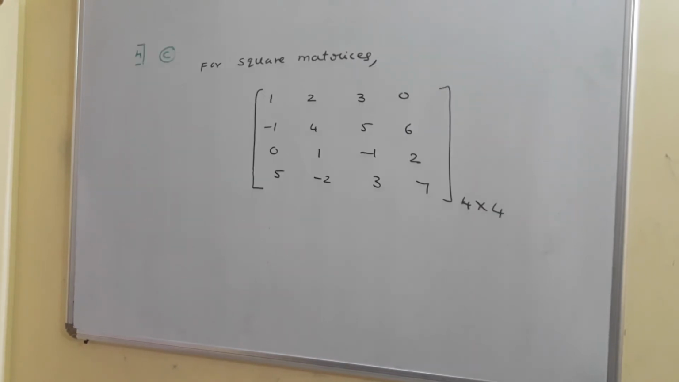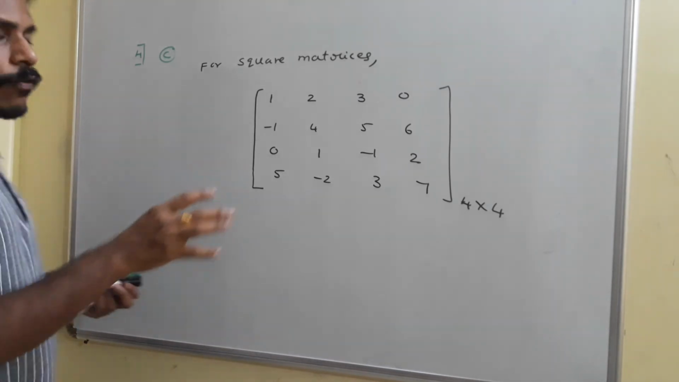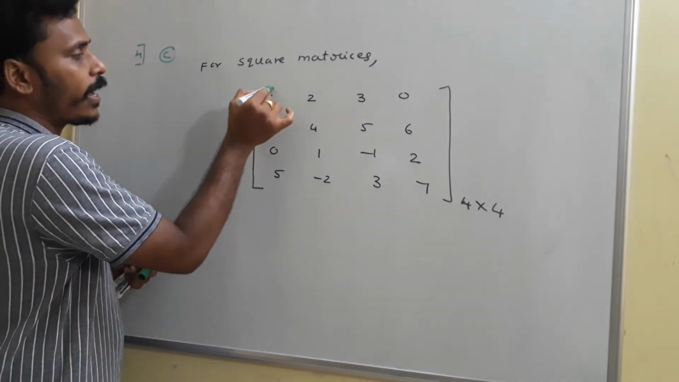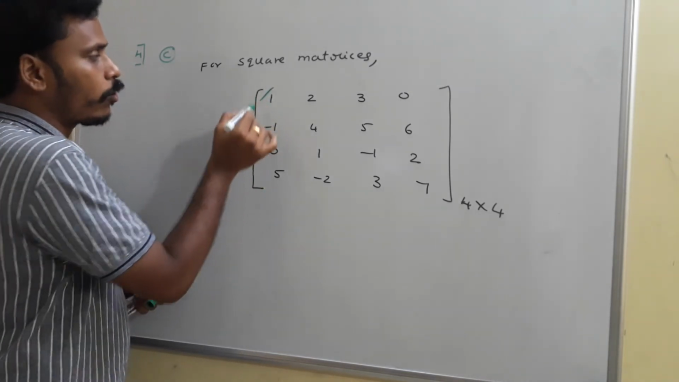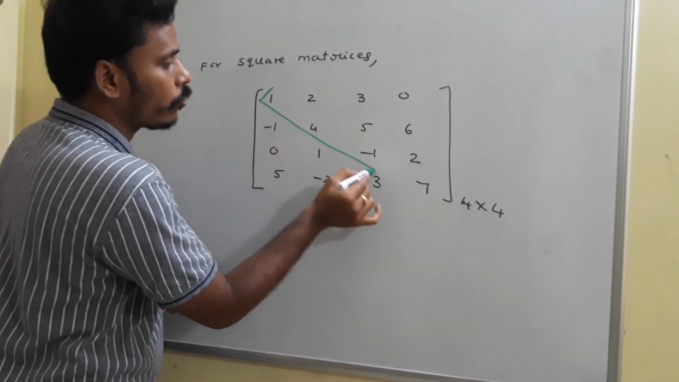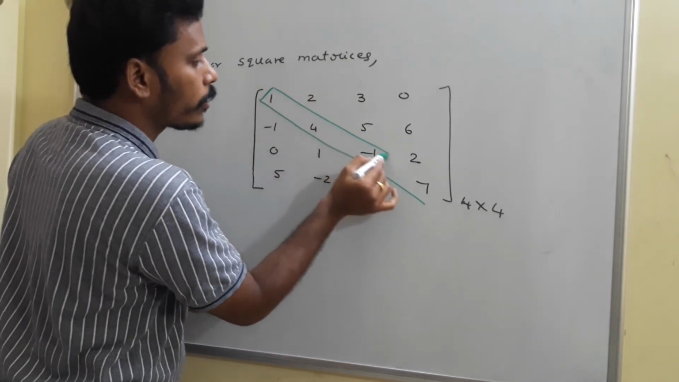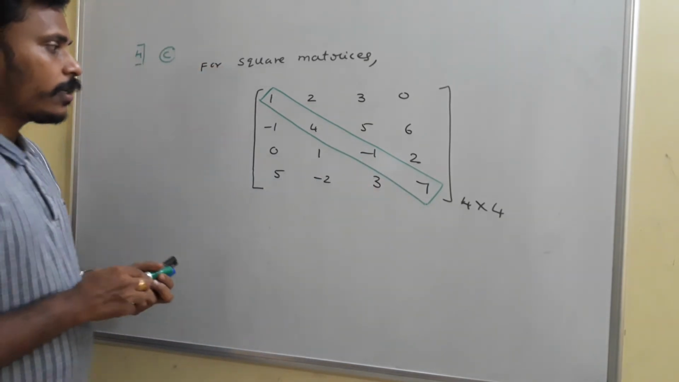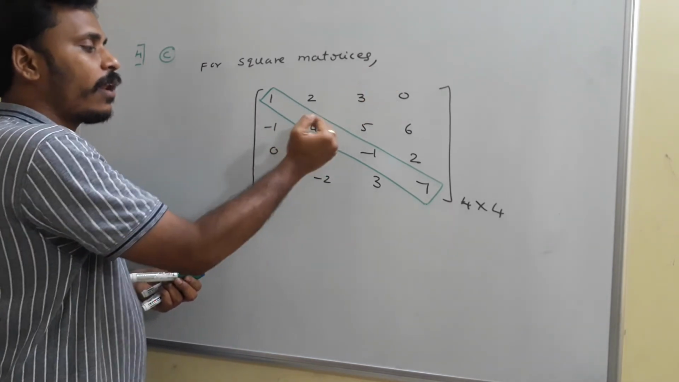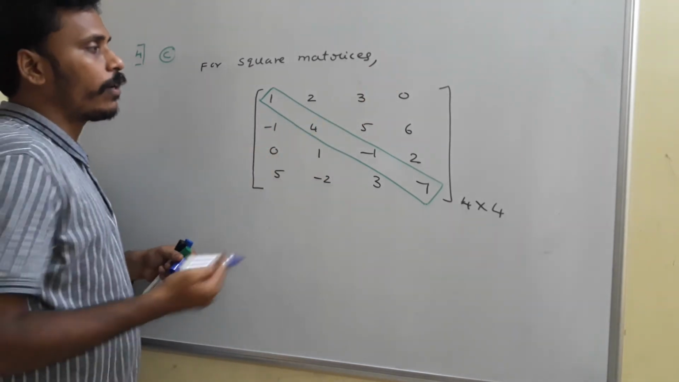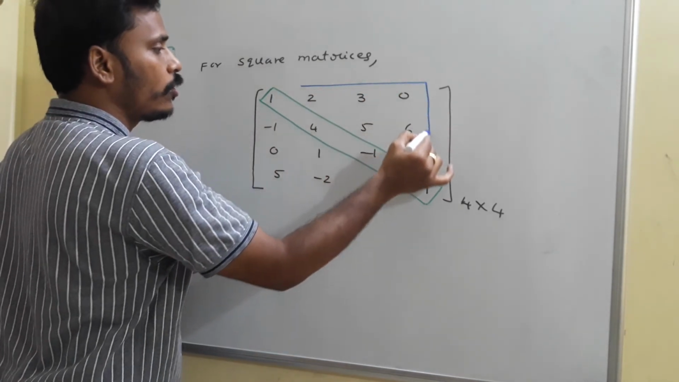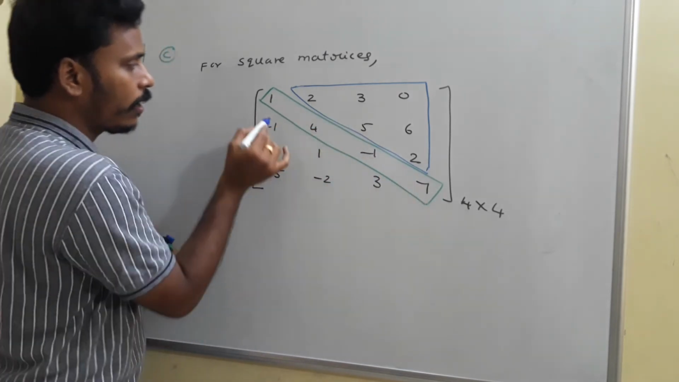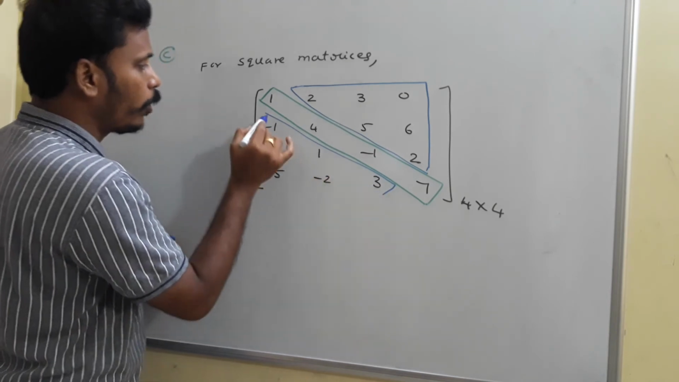Have a look at a square matrix of order 4 by 4. Surely it has a diagonal. What is its principal diagonal? It starts from the first element of the first row to the last element of the last row. If this is the principal diagonal, there are some elements above this diagonal as well as below it. You can identify these elements like 2, 3, 0, 5, 6, 2 above the diagonal, and some elements just below this diagonal also.